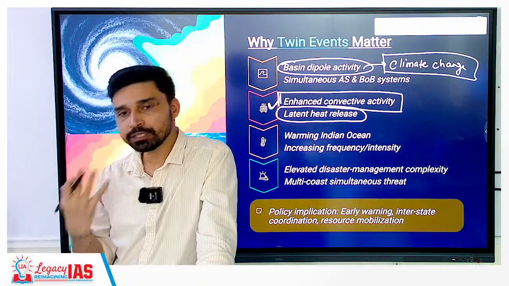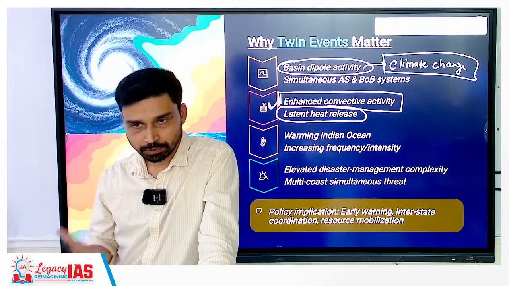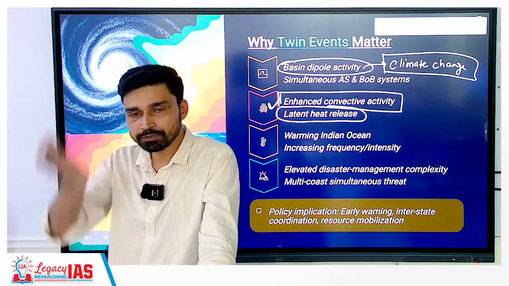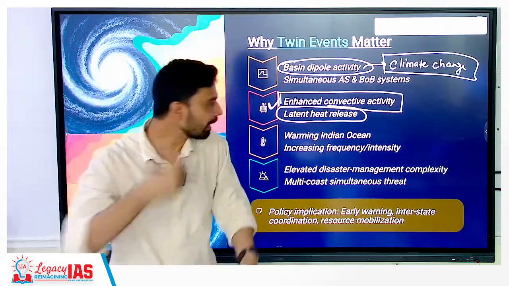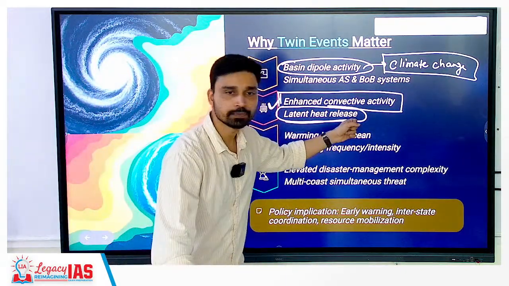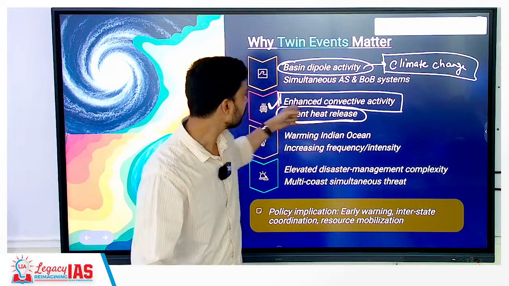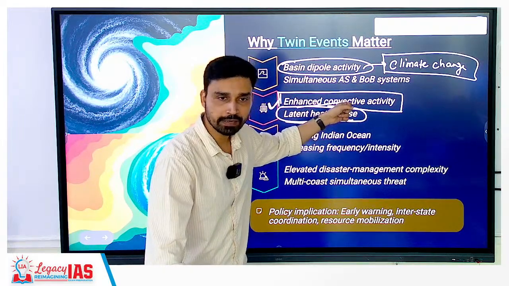That means the intensity of the cyclone will increase, because what is a cyclone? Strong updraft, strong uprise of air. So more and more air rises because of what factor? Latent heat release. Why? Because of enhanced convective activity as such.